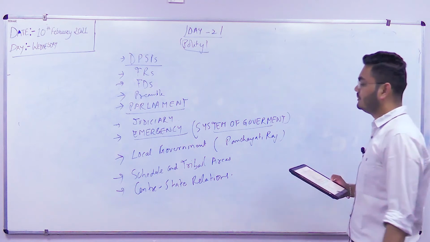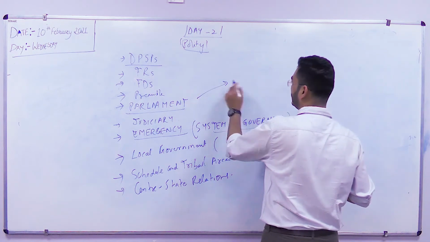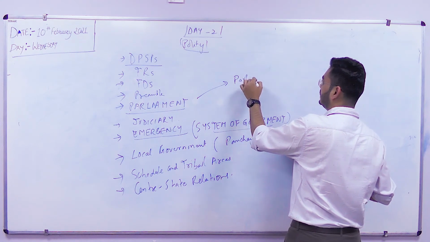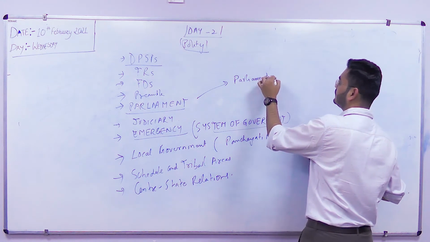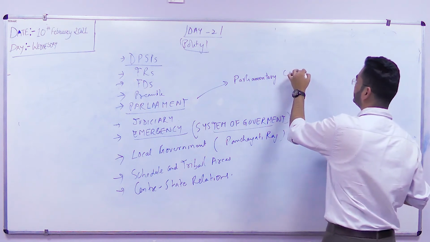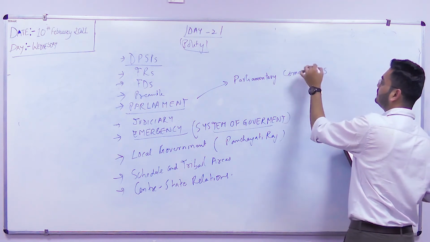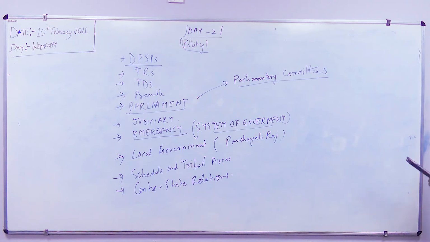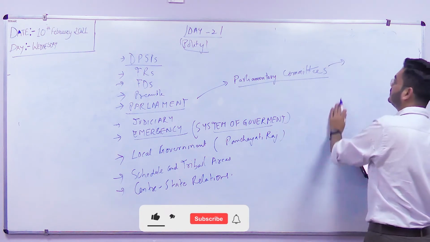One thing to keep in mind: in Parliament, do focus on parliamentary committees. Can you name some parliamentary committees?